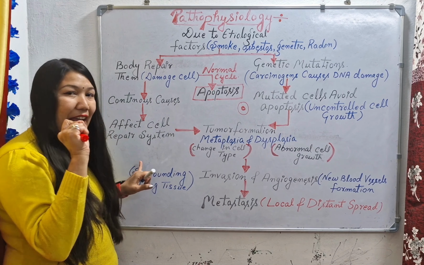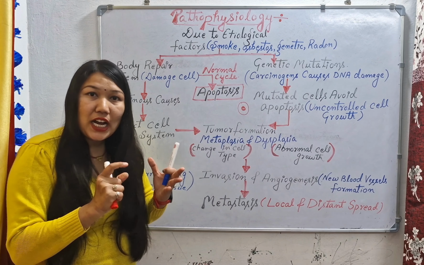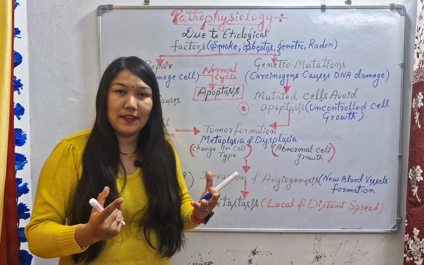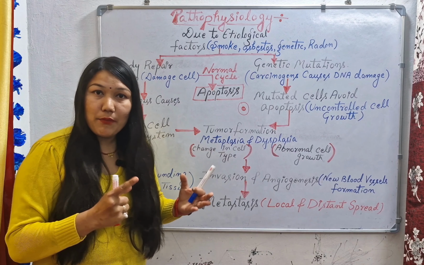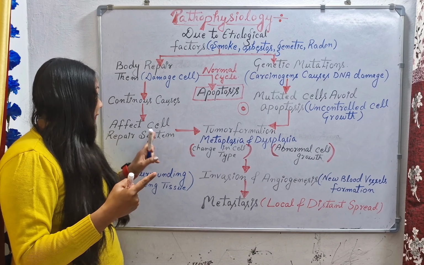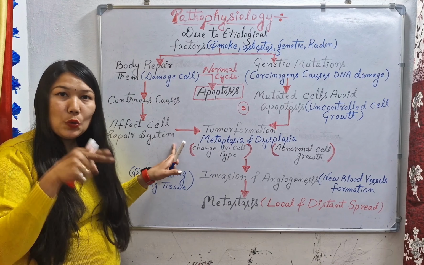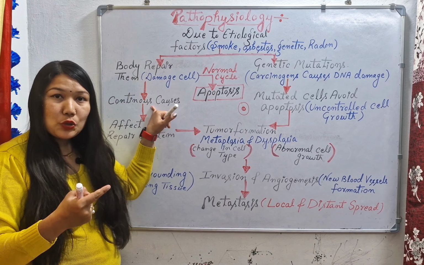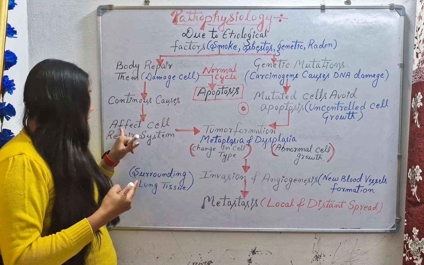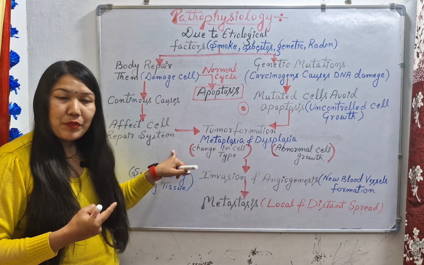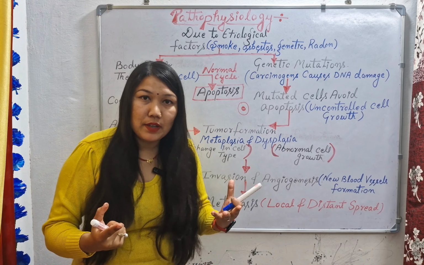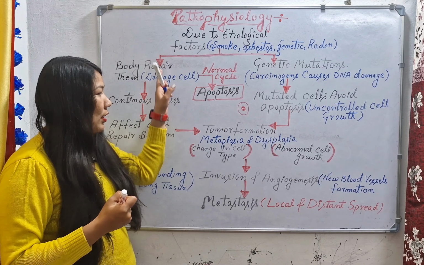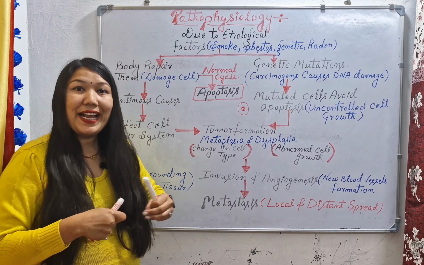Then a time will come when it will affect the repairing system of our body, and our body will not do the repairing mechanism. And then finally, the normal cell will convert into a tumor cell or a cancerous cell.